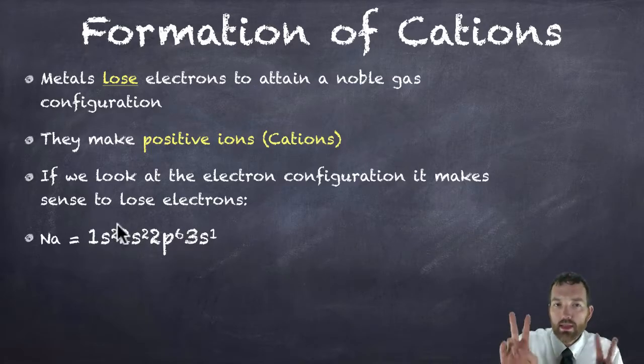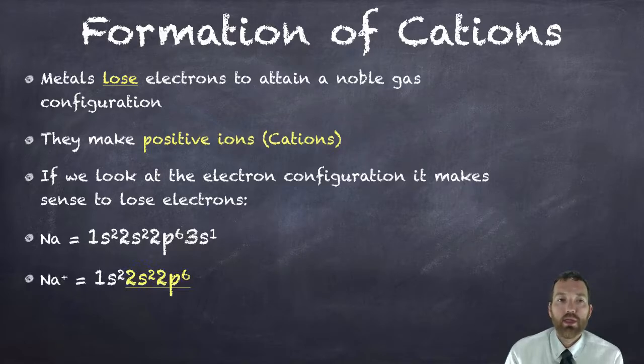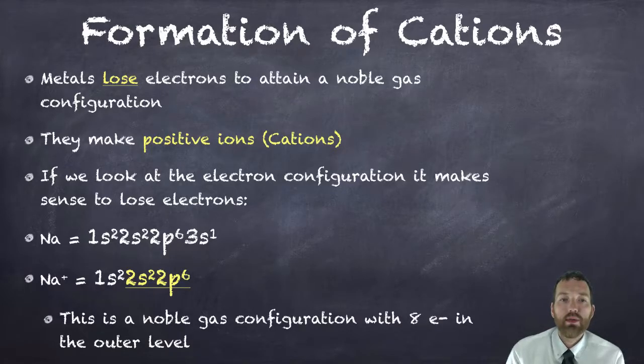So in a way, it's easier for a sodium atom to lose this 1 electron to become stable and have a complete outer second shell than it would be for this sodium atom to gain 7 electrons. It doesn't have the electronegativity to do that in the first place. So sodium's going to lose that valence electron in the third shell, and it's going to obtain this configuration, 1s2, 2s2, 2p6. This is a noble gas configuration. It has 8 in the outer shell, or a complete octet is another way to say that.